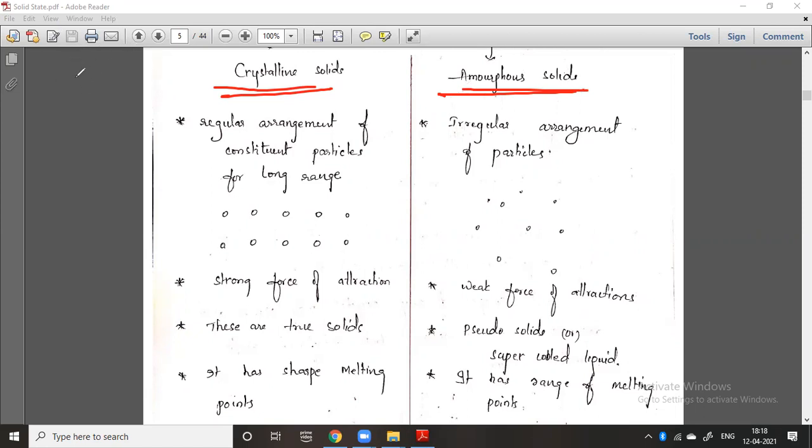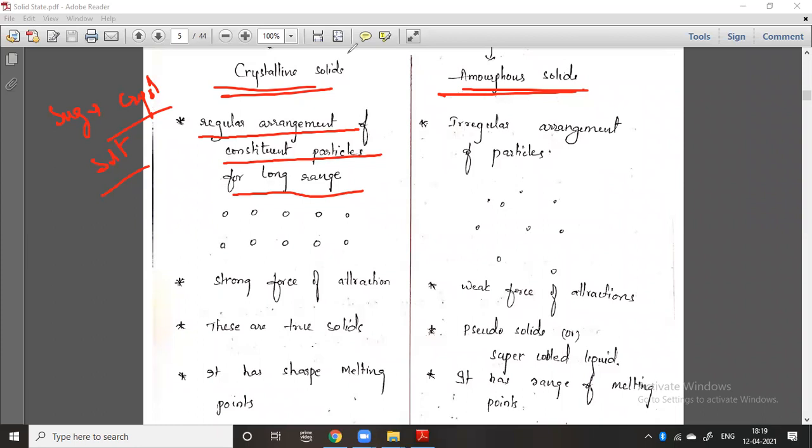One is crystalline, like sugar crystals. You can take sugar crystals, and salt crystals are there too. They are crystalline. Amorphous, you can easily understand. The regular arrangement of constituent particles over a long range is called a crystalline solid.